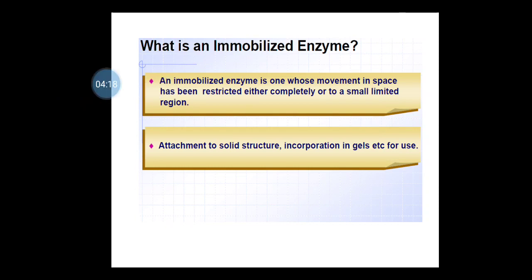Enzyme immobilization is a process in which enzymes are physically confined or localized in a certain defined region of space with retention of their catalytic activities, and which can be used repeatedly and continuously.